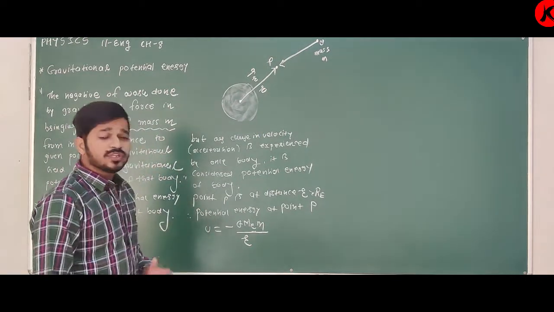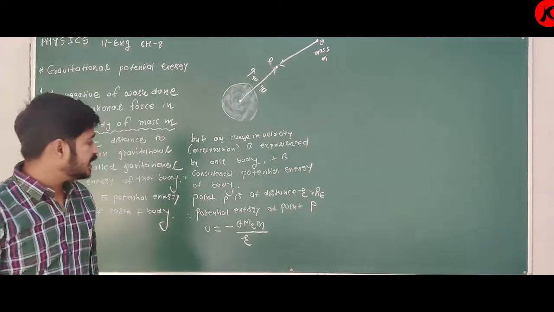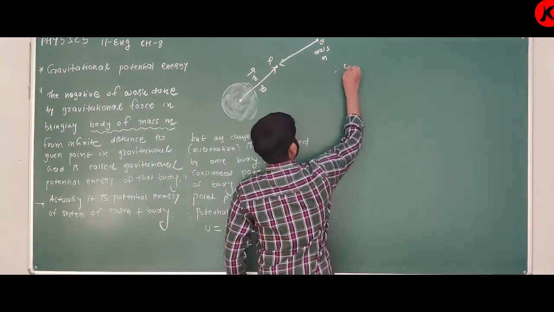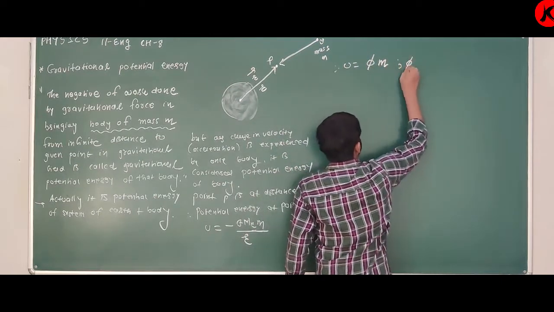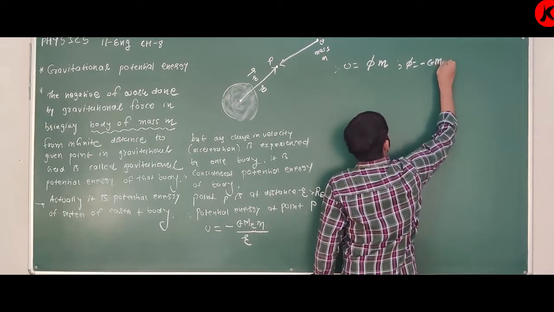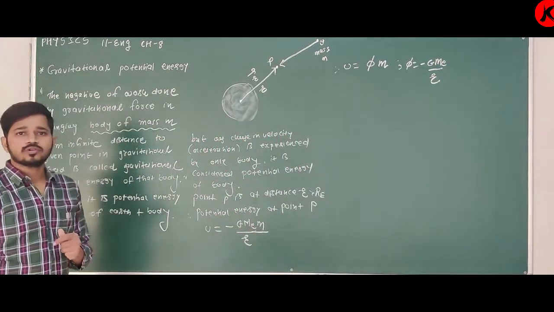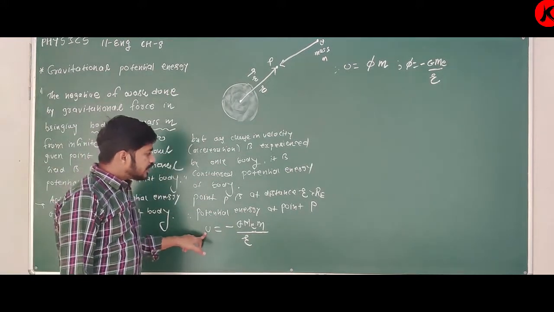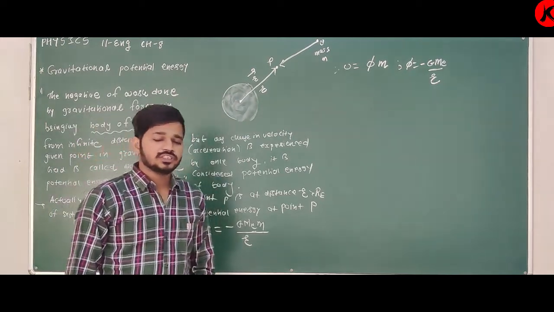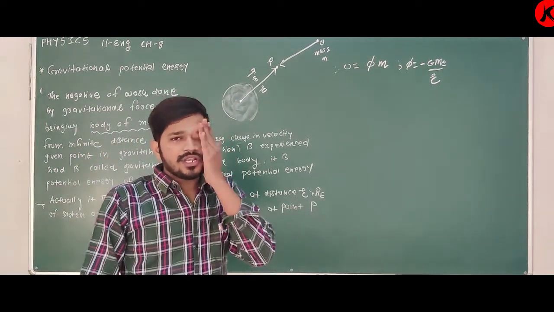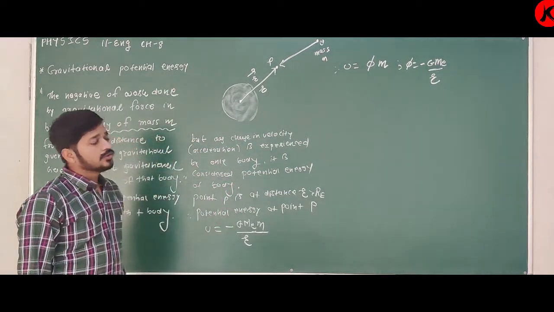So from this we can obtain a relation between gravitational potential and gravitational potential energy: U is equal to phi m, where phi is equal to minus G Me upon r, that we have proved. U is gravitational potential energy, phi is gravitational potential, and m is the mass of the body at that point. You have to remember these equations.